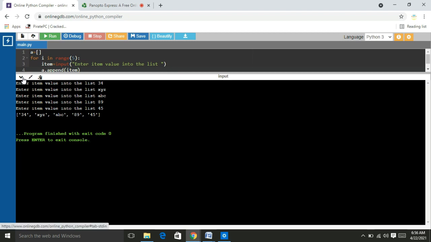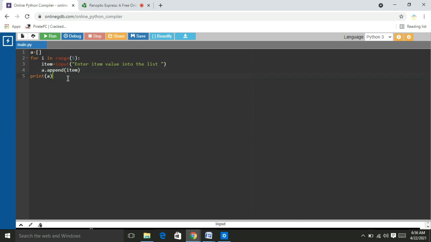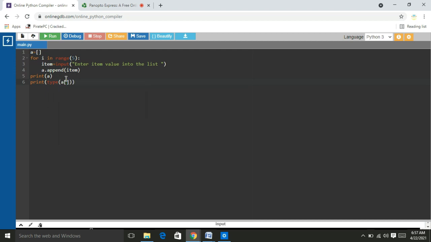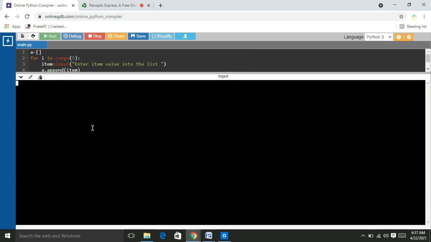So to check whether it is a string or not, I am going to write print. We know the type function checks the data type, and the name of the list is a, and the first item is a of 0. Again, I am going to run that. So again, the program is executed.